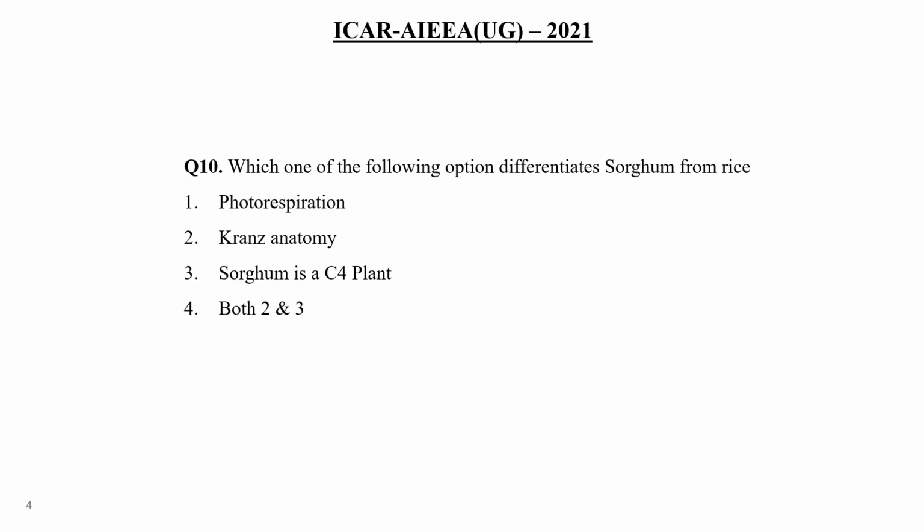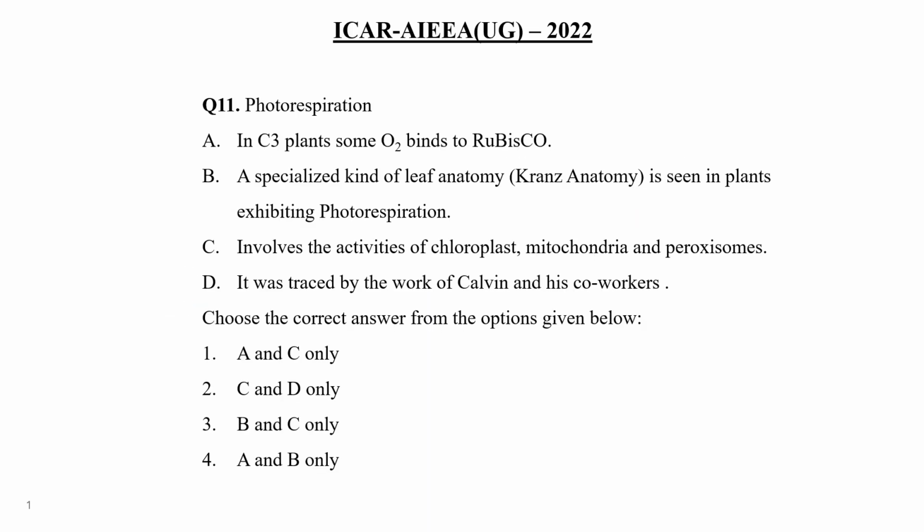Clear? Now, next question, photorespiration. They are asking about photorespiration. So, photorespiration in C3 plants, some oxygen binds to rubisco. A specialized kind of leaf anatomy, that is Kranz anatomy, is seen in plants exhibiting photorespiration.